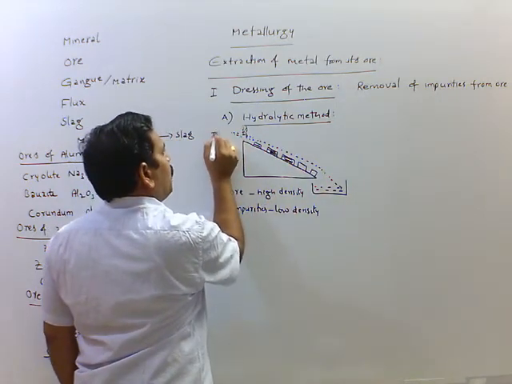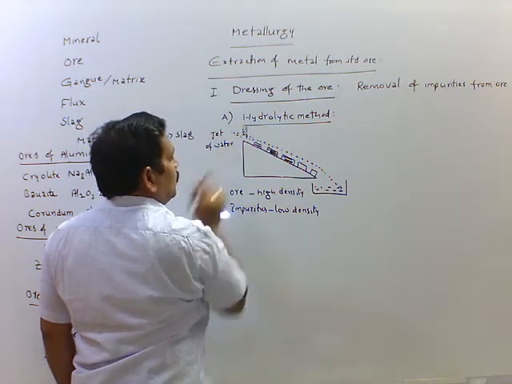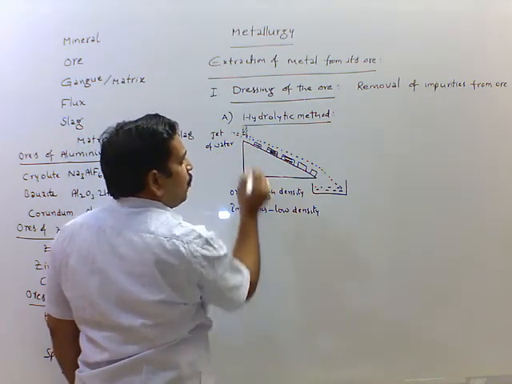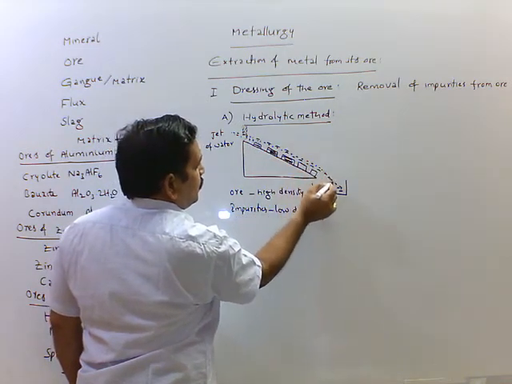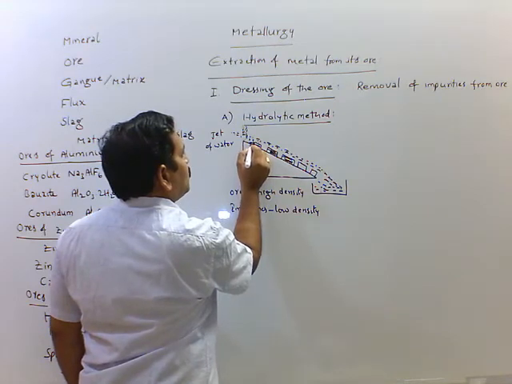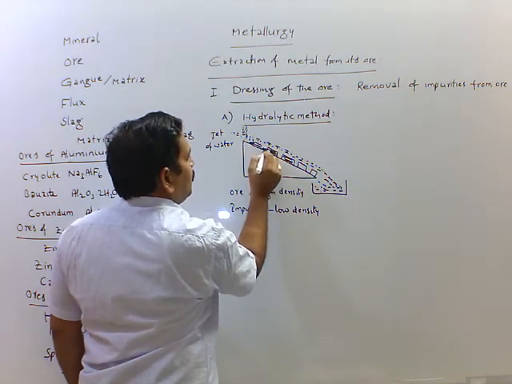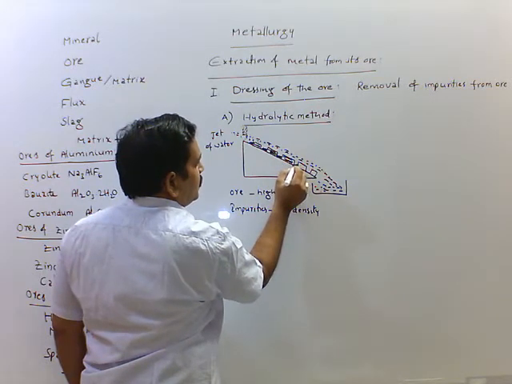It is a jet of water. Lighter particles are washed away with water. Heavier particles are held in between the grooves. These are ore particles.